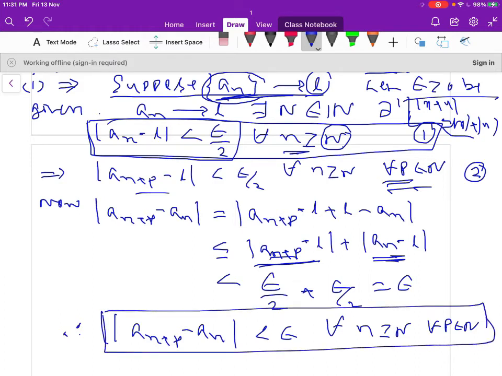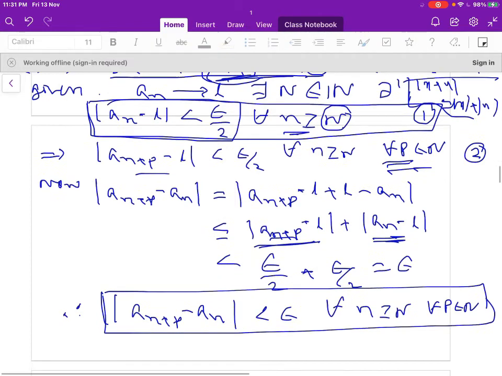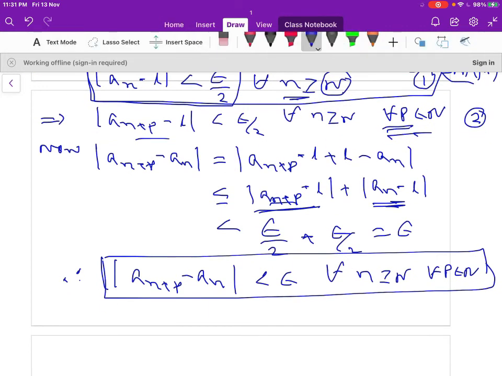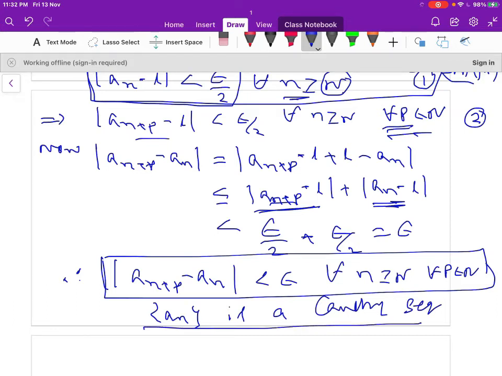So this means that the sequence a_n is a Cauchy sequence. So you proved the first part. We assumed that the sequence is convergent, and you proved that the sequence is Cauchy also.